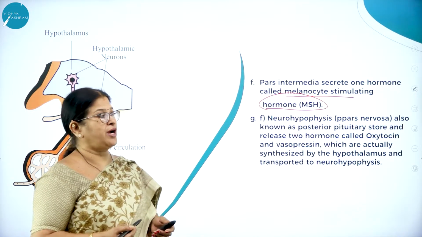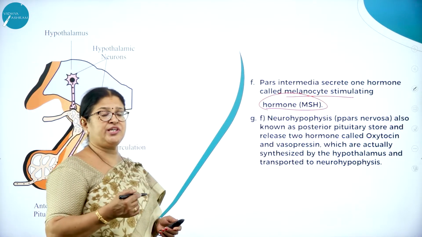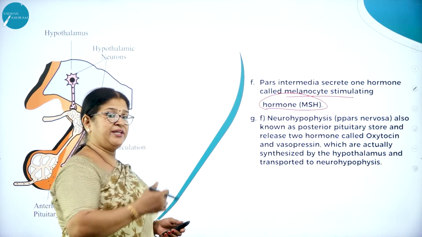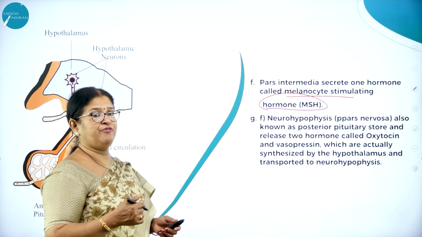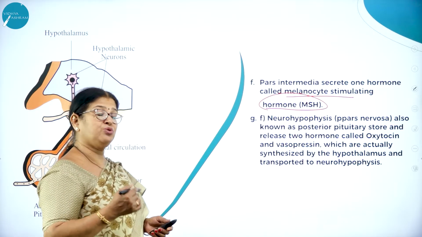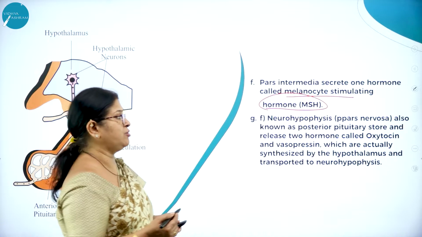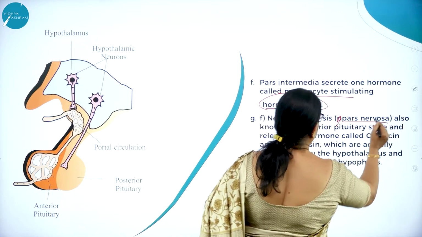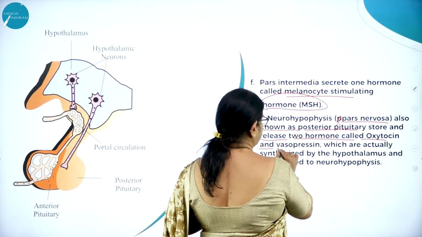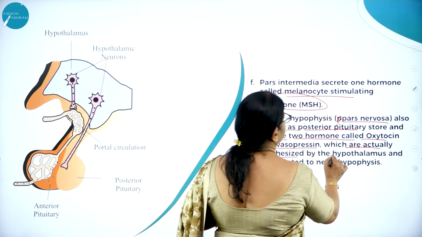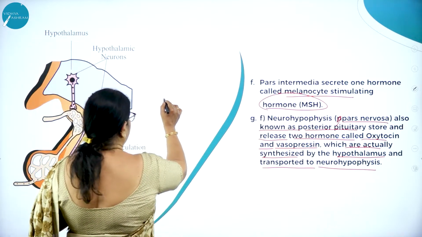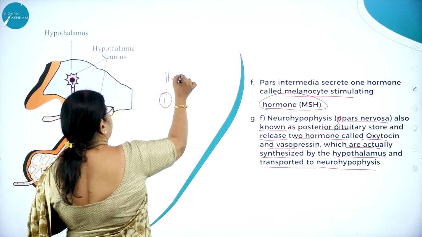Then, moving on to the neurohypophysis. As I said, the posterior pituitary called neurohypophysis does not produce hormones of its own kind, just like the anterior pituitary, but instead receives the hormones of the hypothalamus, hence they are called neurohormones. The neurohypophysis, also called pars nervosa or posterior pituitary, stores and releases two hormones called oxytocin and vasopressin, which are actually synthesized by the hypothalamus and transported to the neurohypophysis.